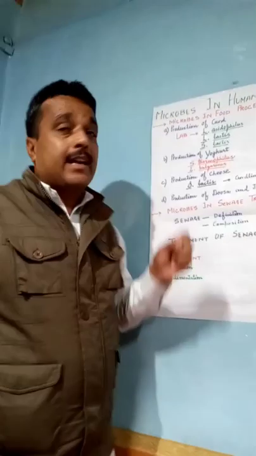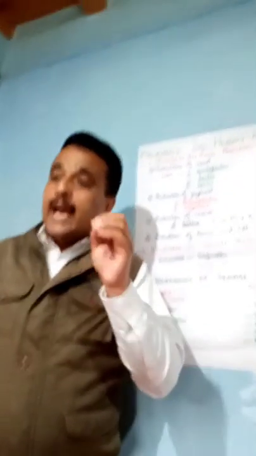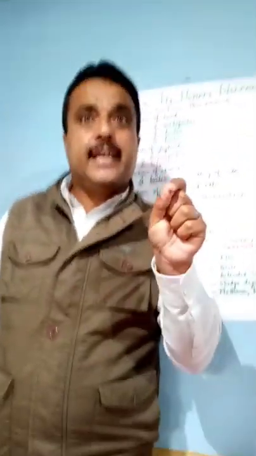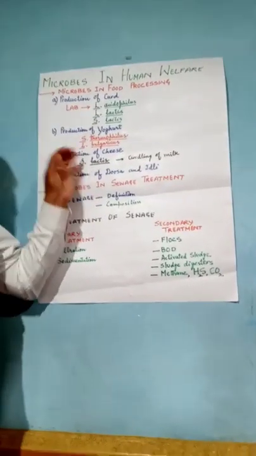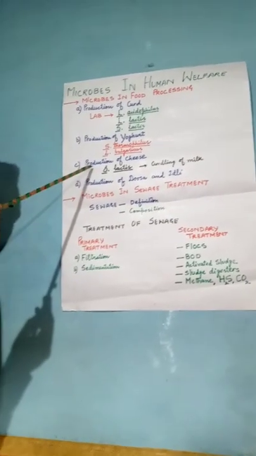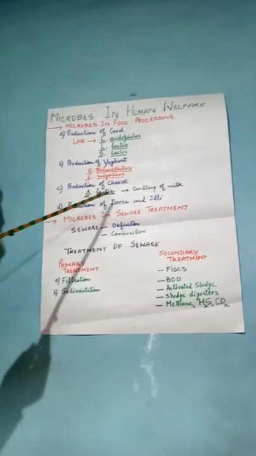It is one more product obtained from the curdling of milk, with the help of the microbes Streptococcus thermophilus and Lactobacillus bulgaricus, at a temperature between 40 and 60 degrees Celsius. It is often sweetened and flavored with fruits. Then we have the third, the production of cheese.